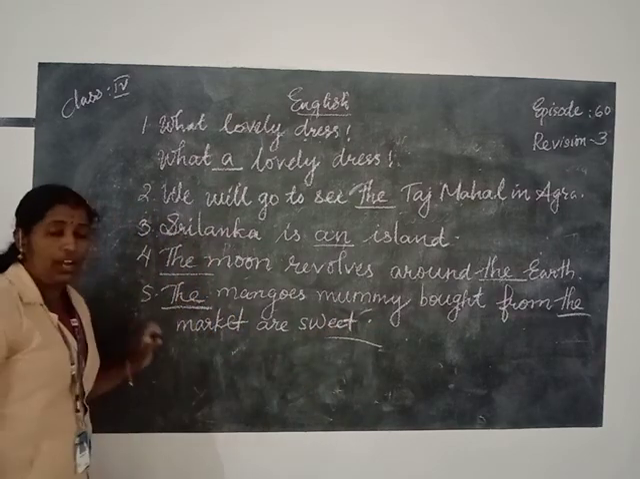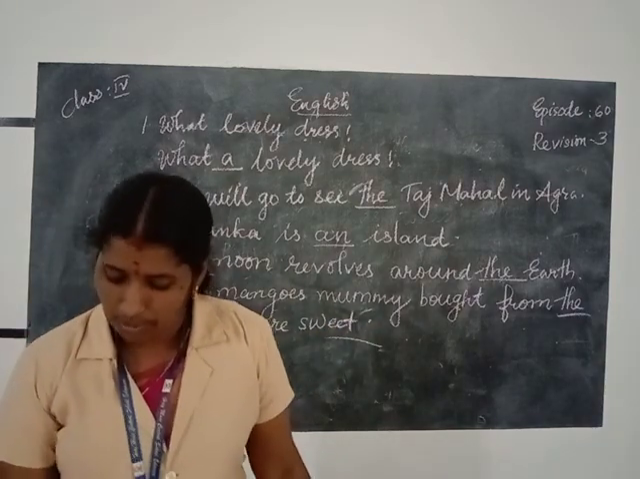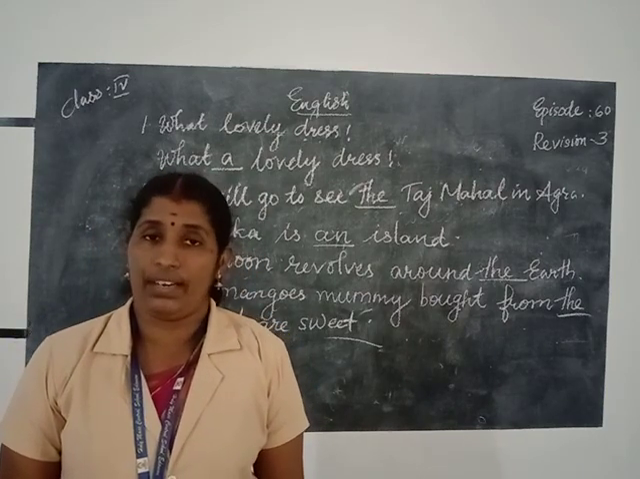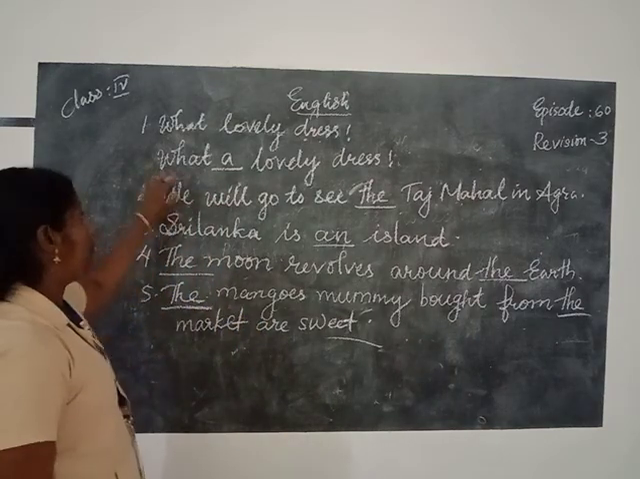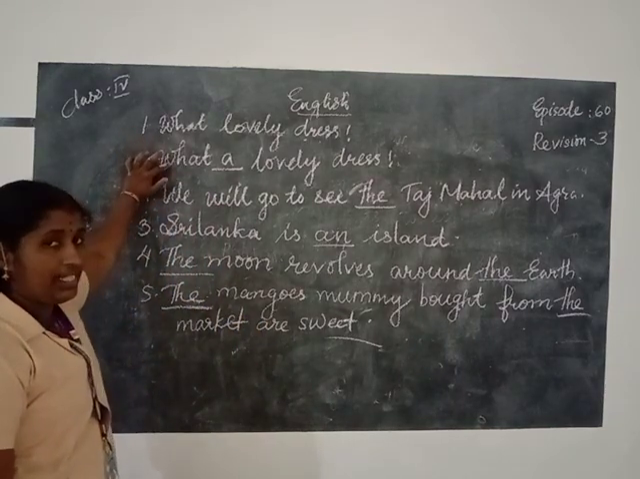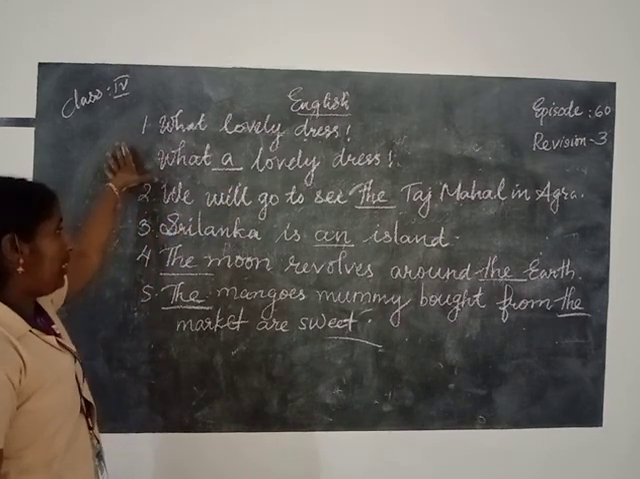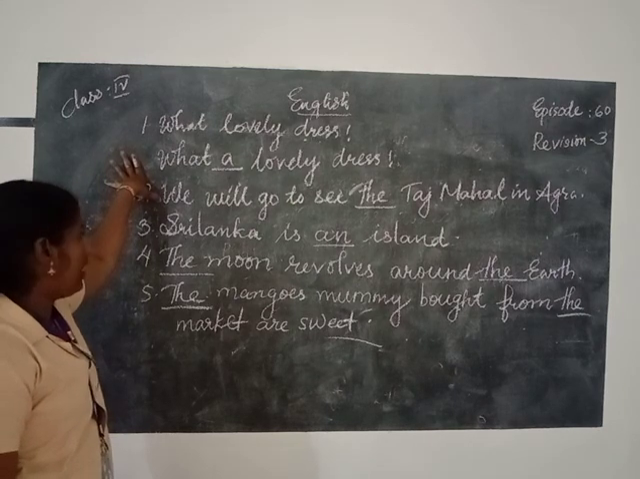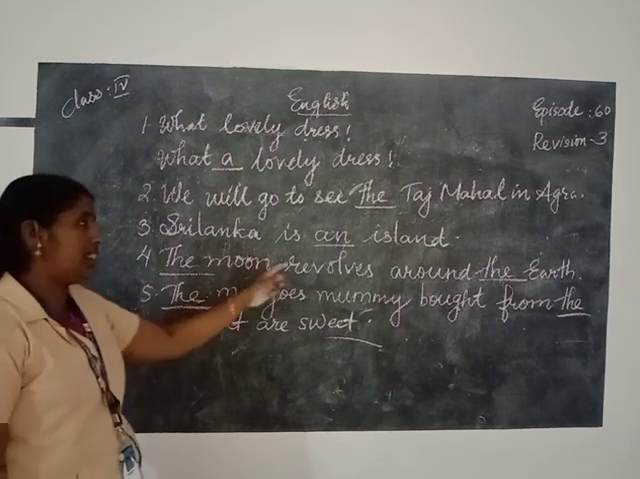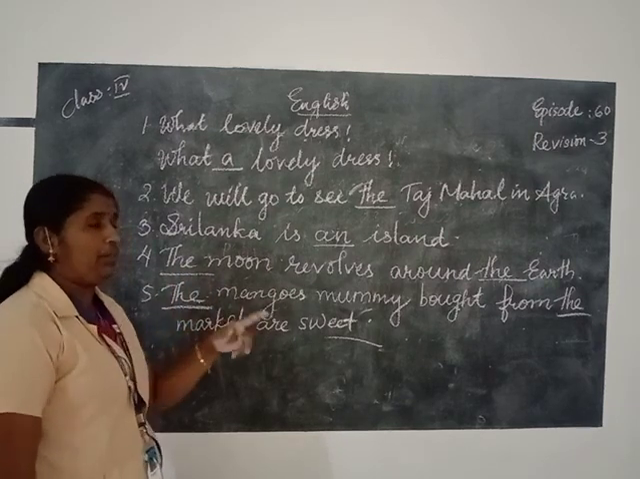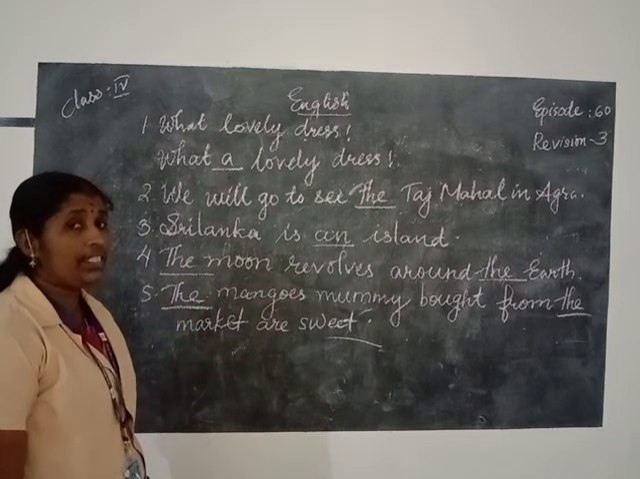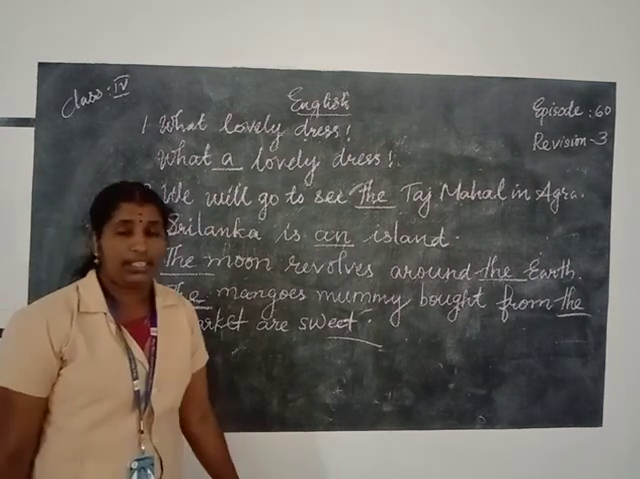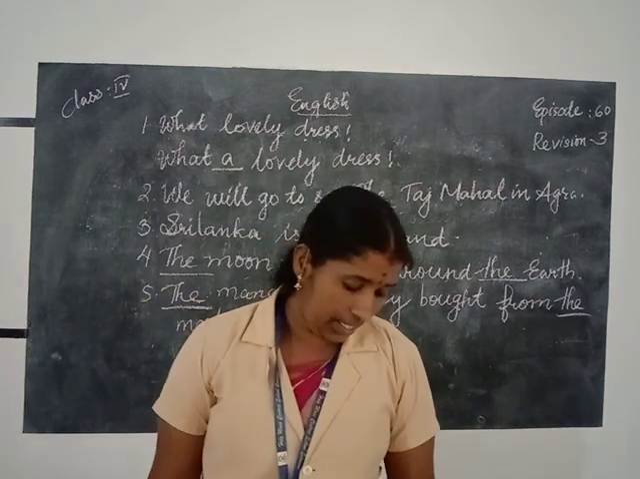Okay, this is all about the articles. Today we studied the WH family of question words and articles. I will read the sentences once again. Please listen. What a lovely dress. First one, a is needed there. Second one, we will go to see the Taj Mahal in Agra. The definite article the is used there. Sri Lanka is an island, an is needed here. Then the moon revolves around the earth. The definite article the is used there. The mangoes mummy bought from the market are sweet. The definite article the is used here.